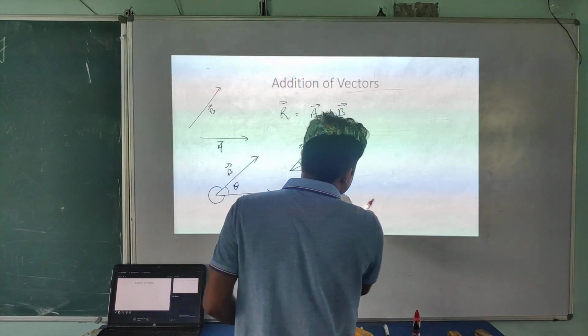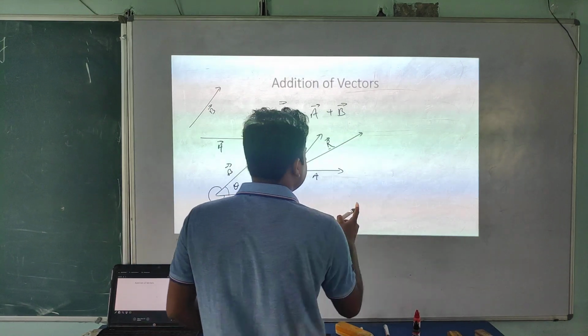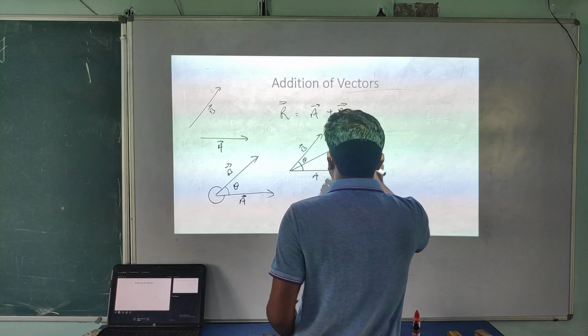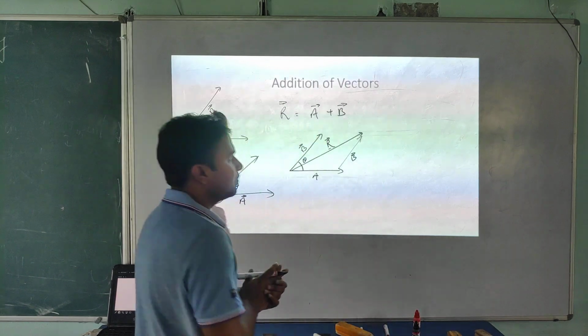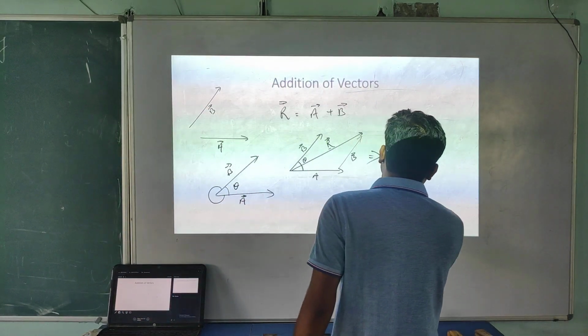I am moving here, but I am not changing the direction. So this is the B vector. It means we can move it here. So here you can move this B vector. Okay student, so now what effective diagram are you getting?